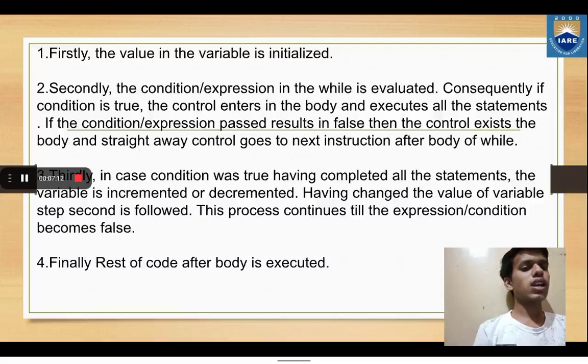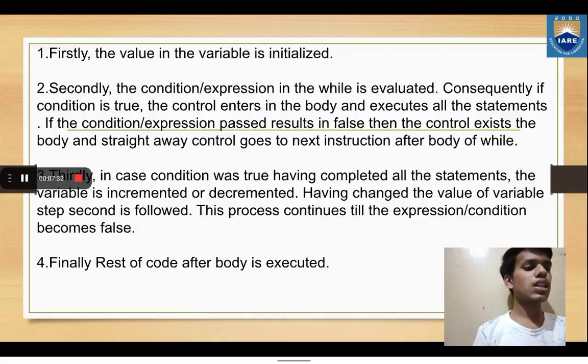Thirdly, in case the condition was true, having completed all the statements, the variable is incremented or decremented, having changed the value of the variable. Step second is followed. This process continues till the expression or condition becomes false. Finally, the rest of the code after the body is executed.